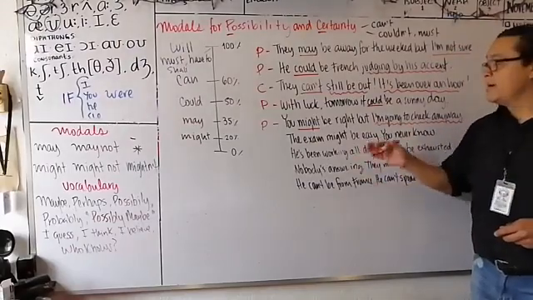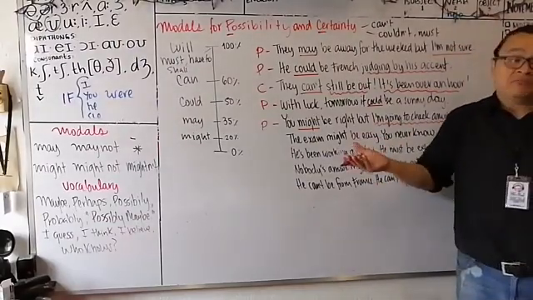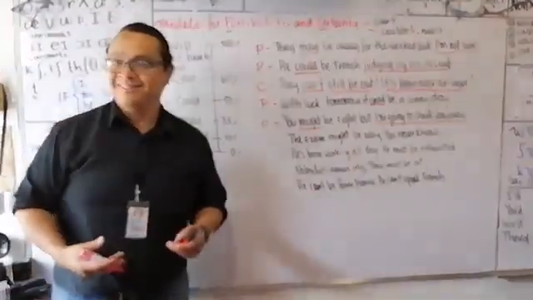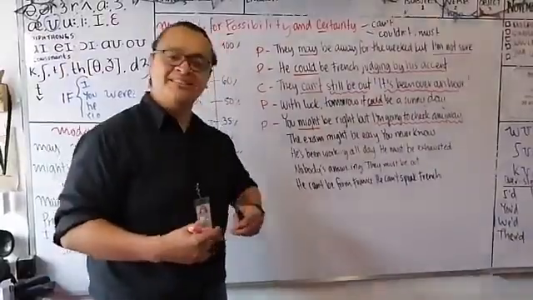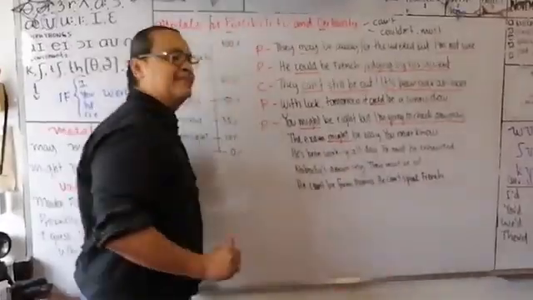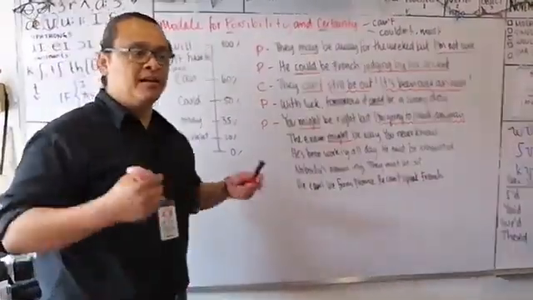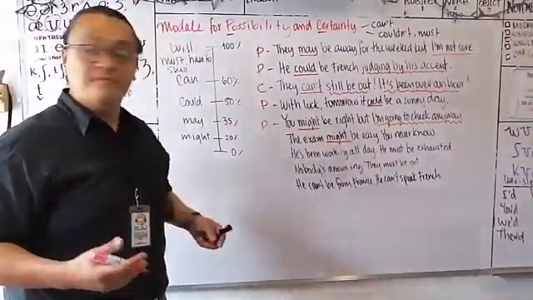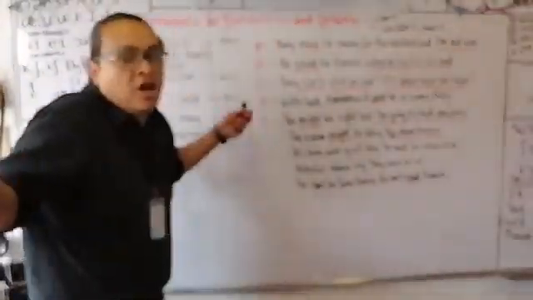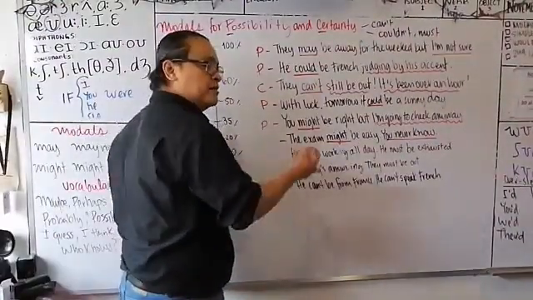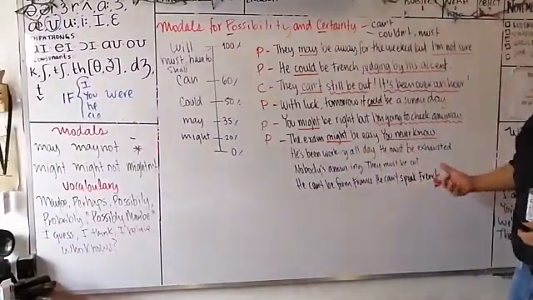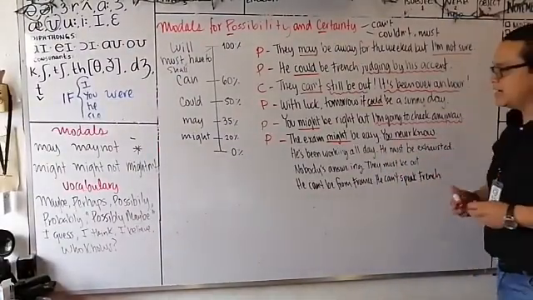The exam might be easy. You never know, right? Perhaps the professor is going to be nice with us, and he's going to give us something easy. So what do you think this is? Which is the modal? Might. Probability or certainty? P. Yeah. So you never know. Who knows? And this is going to be P or C? P. It's a possibility. Possibly the professor will be nice with us.